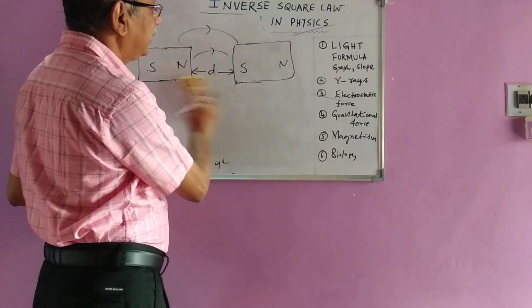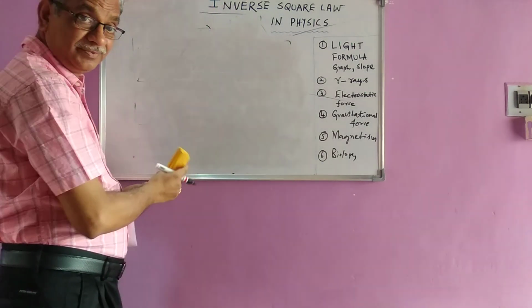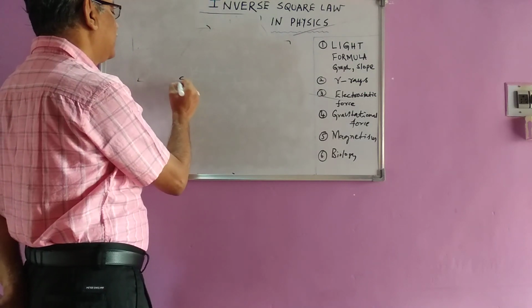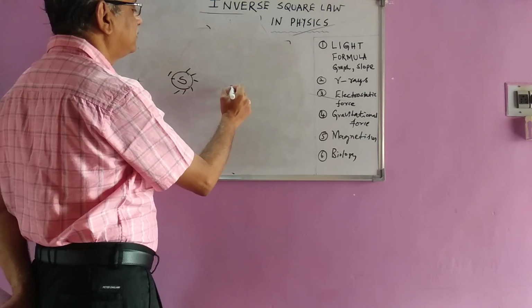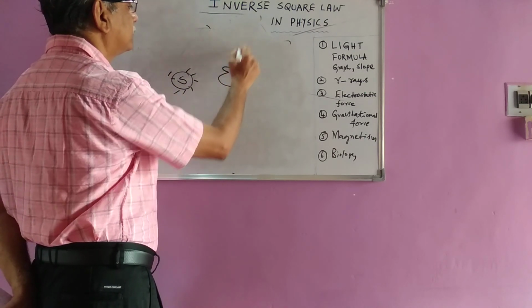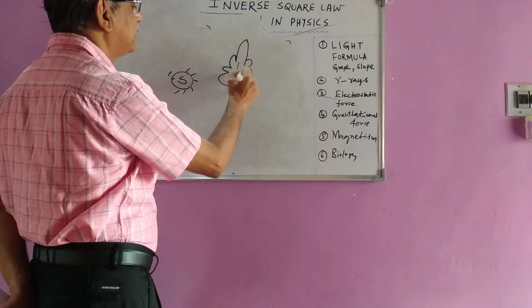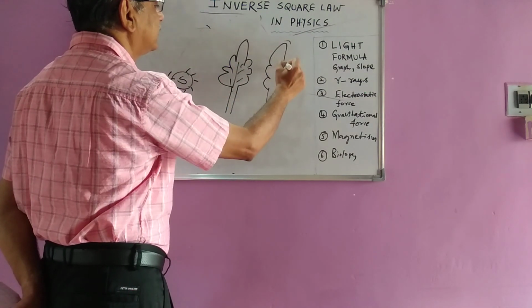Similarly, in the case of biology also, this is applied, because let us say there is a source of light and there is one leaf, and there is another leaf at some other distance.